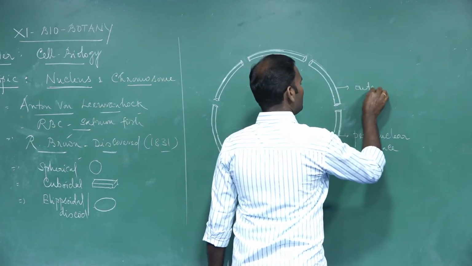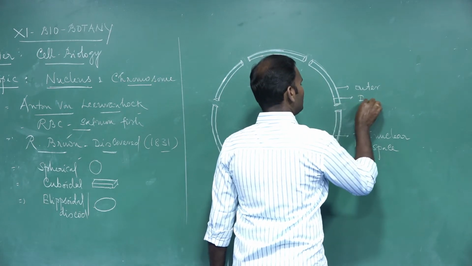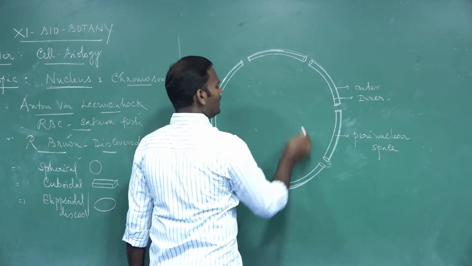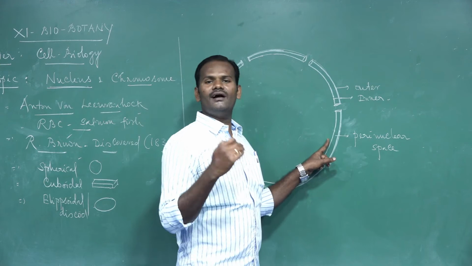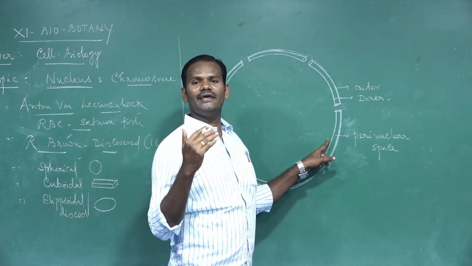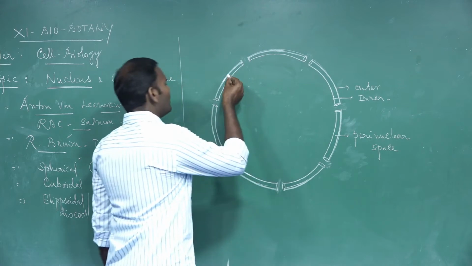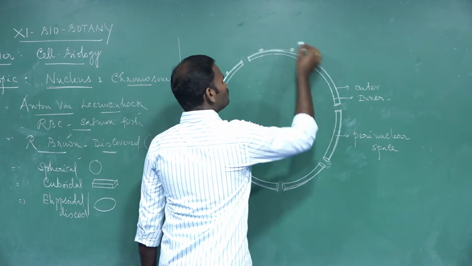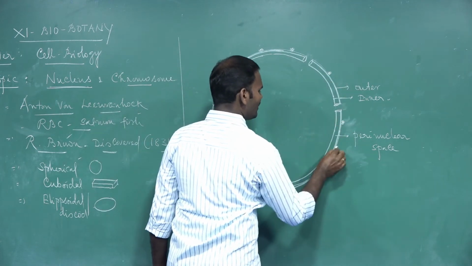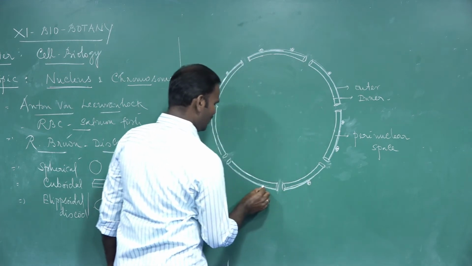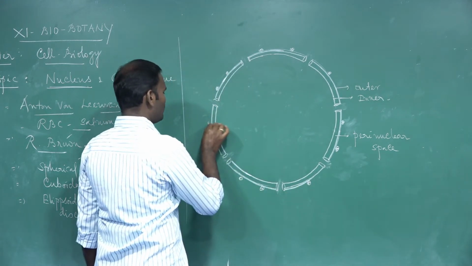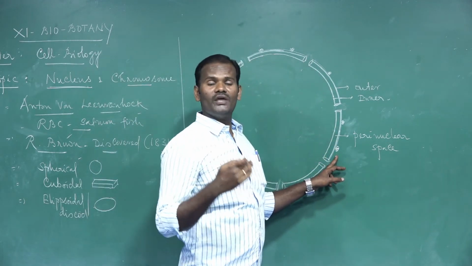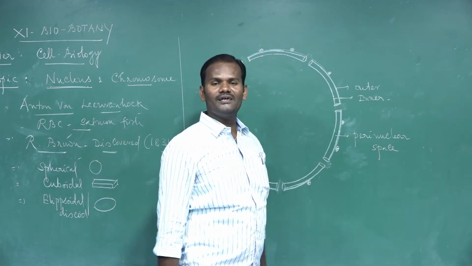This is the outer membrane and this is the inner membrane. The inner membrane is a smooth membrane. Why do we call it smooth? It does not attach with any ribosomes. Whereas the outer membrane is a rough membrane due to the presence of ribosomes. Ribosomes are always responsible for the production of proteins. So the outer membrane is a rough membrane, and it is also a continuation of the endoplasmic reticulum.